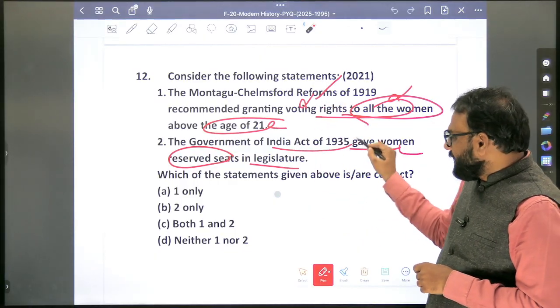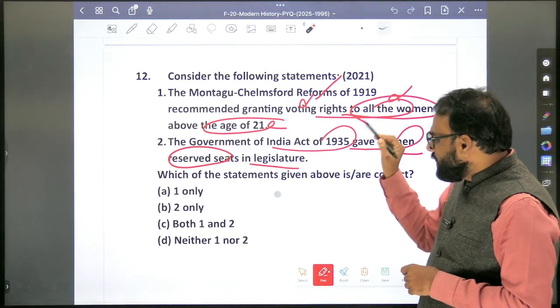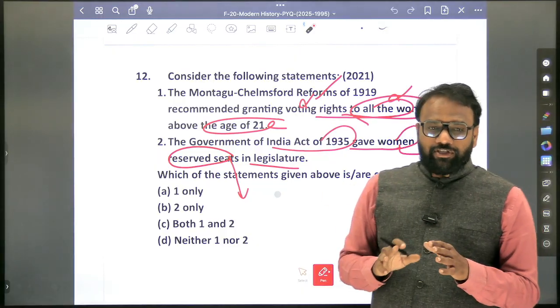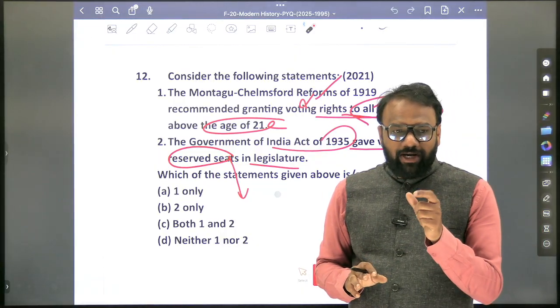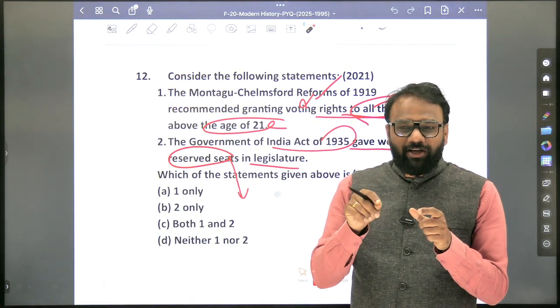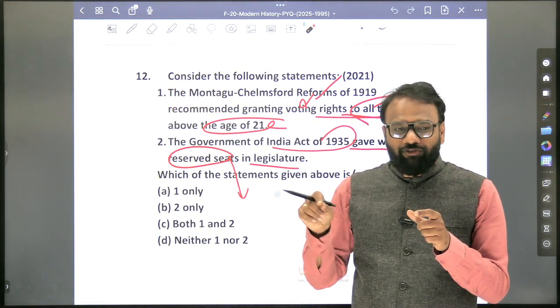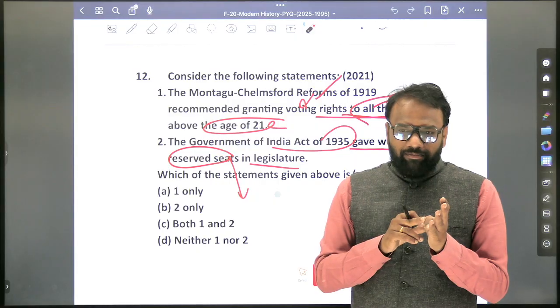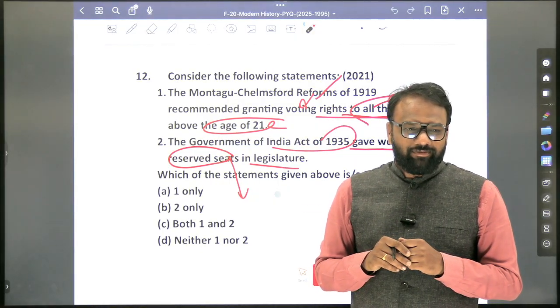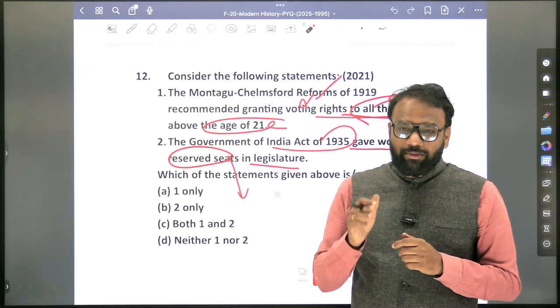The Government of India Act 1935 gave women reserved seats in legislature. So why is this confusing? Because in Lakshmikant, they have made a statement that 1935 gave a separate electorate for whom? Women. Next, who are the others? Labor class, depressed classes.